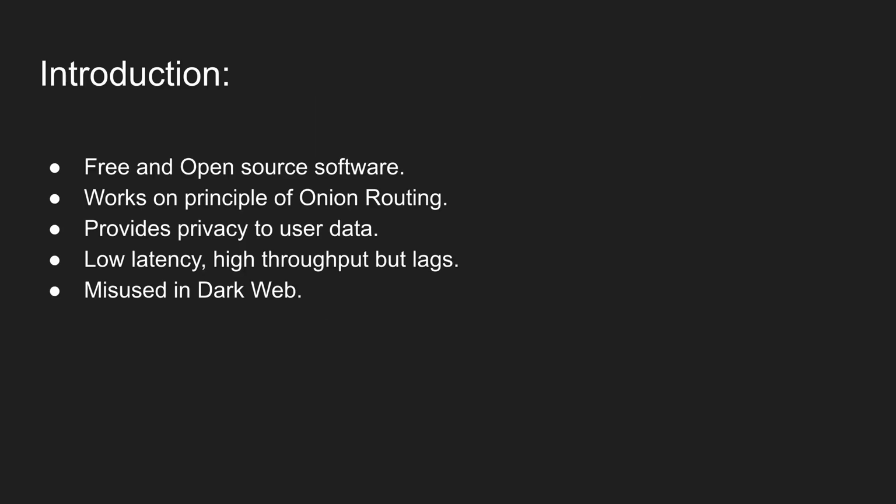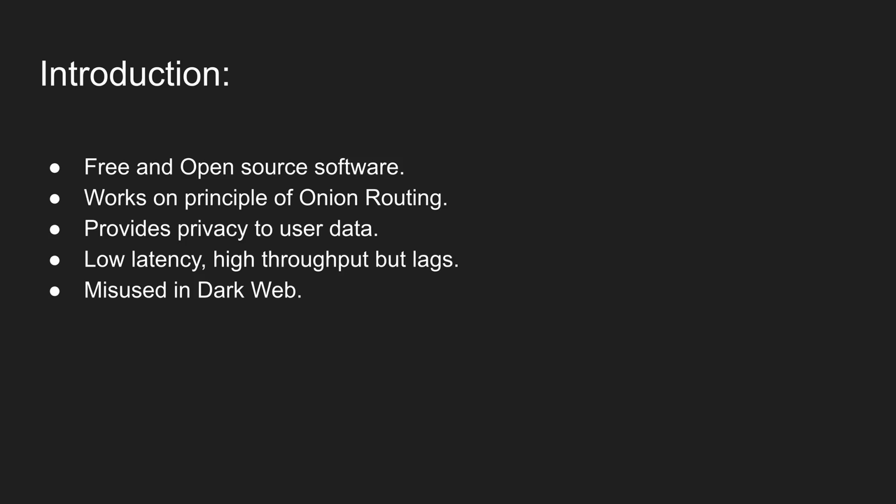We start off with the introduction. Tor is a free and open source software used for the purpose of anonymous communication. It is also known as the onion router as it works on the principle of onion routing. It is intended to provide privacy to the user's data over the internet.